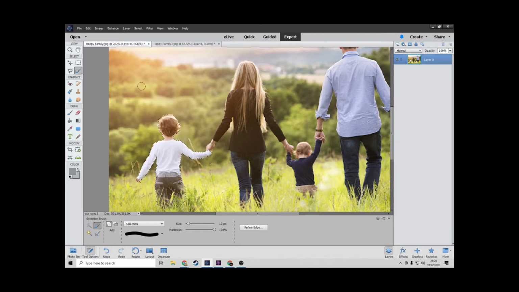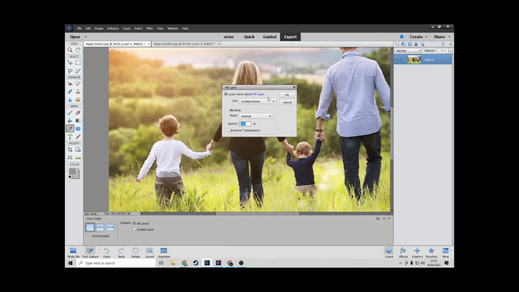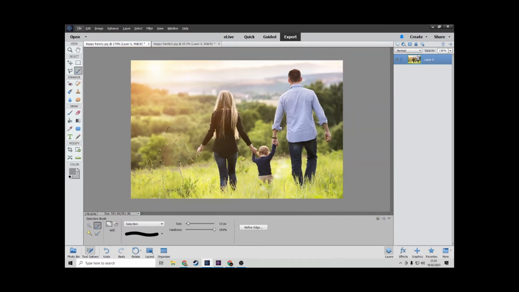So once he's selected, you want to go to Edit, Fill Selection, use Content Aware, Opacity 100, Mode Normal. Okay, and yeah, he should blend fairly well into the background.